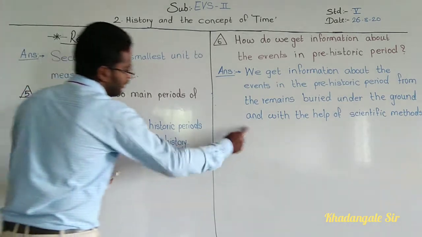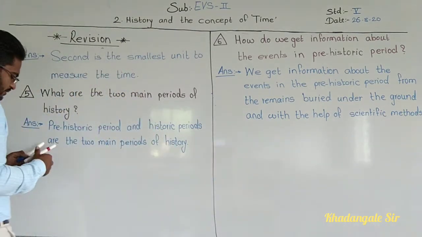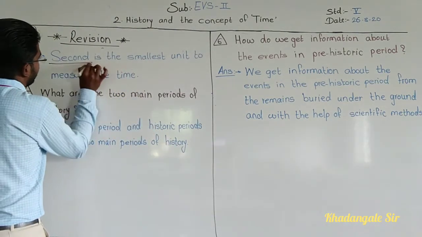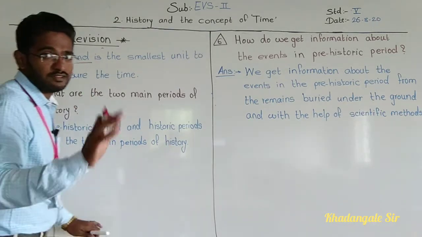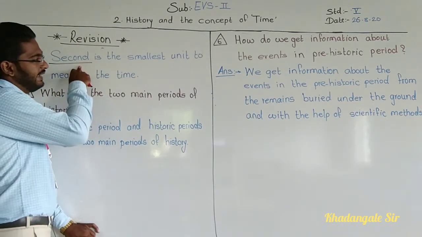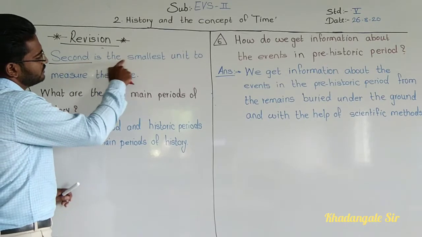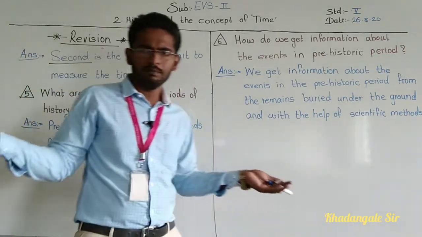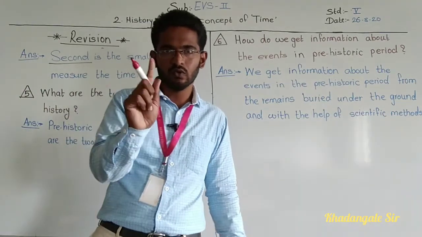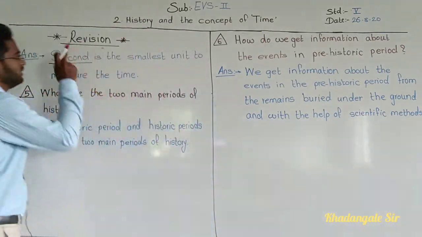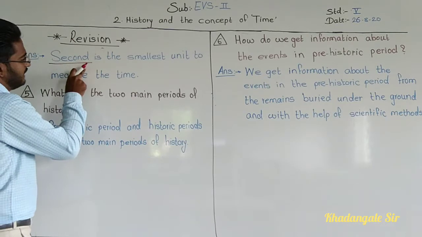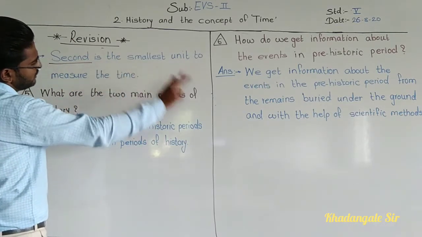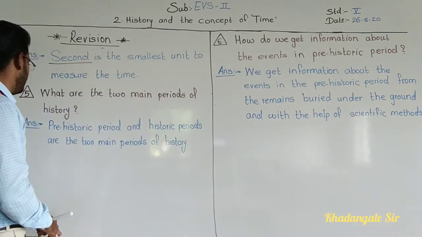Okay, so here the question is asked: what is the smallest unit to measure the time? So that what we have removed as it is, and what we have written here is the answer, second. See, on the place of what we have written second. Second is the smallest unit to measure the time. Simple, our answer. Only one word we have replaced. On the place of what we have written second. Second is the smallest unit to measure the time.